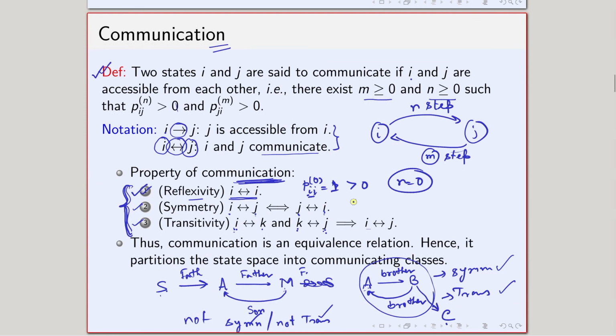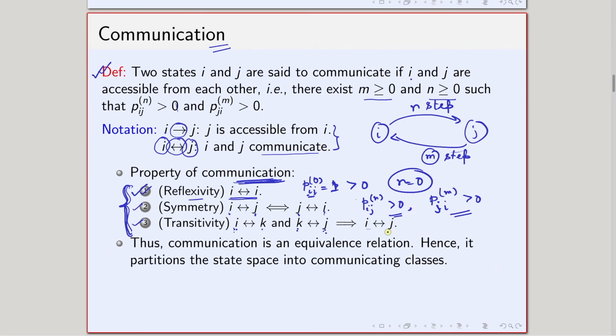Symmetry tells that i is related to j, i is communicating with j, that means there exists some n such that this quantity is greater than 0, and some m such that this quantity is also greater than 0. Now j is communicating to i, that basically means, because this is greater than 0 and this is greater than 0, this part is also true. So the proof of the first 1 and 2 is very trivial, but the proof of the last one is not that trivial. Let us discuss now the proof of the transitivity.